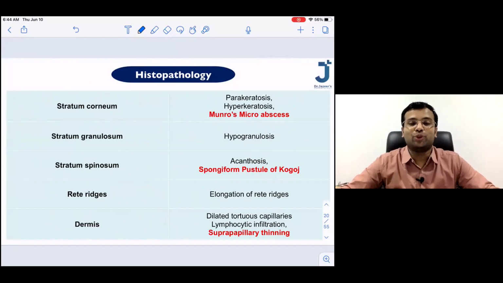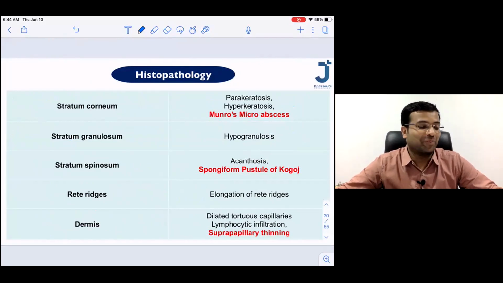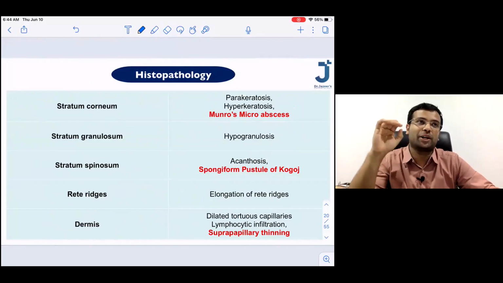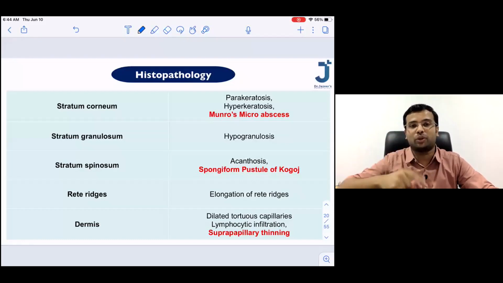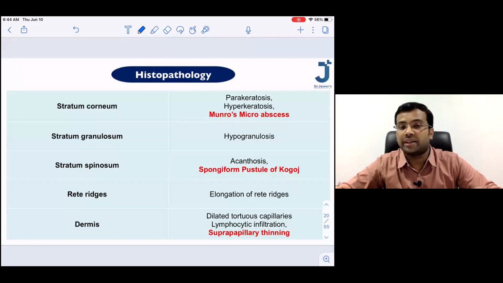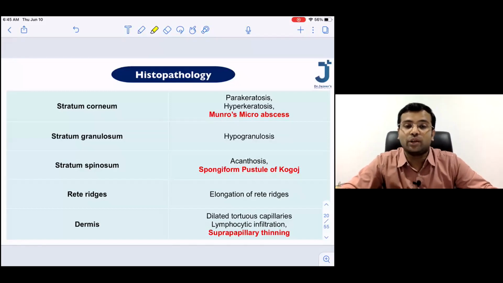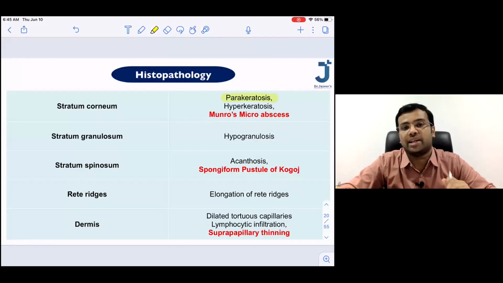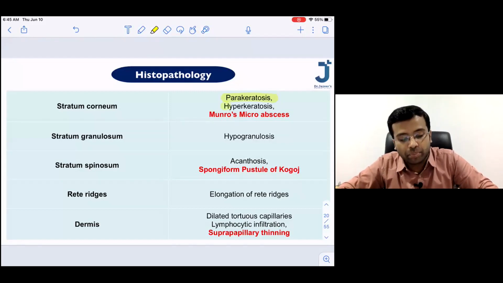I'm sure that all of you would enjoy learning histopathology, isn't it? So many changes in the skin. So I will not make it complicated. In the histopathology, I always prefer that you learn it according to the layers of the skin: stratum corneum, lucidum, granulosum, spinosum, basal, and what is happening to the dermis, etc. Whatever I have highlighted here is all important. In the histopathology of psoriasis, you will be able to see parakeratosis. Parakeratosis means the presence of nucleus in the stratum corneum. There will be a thickening of the stratum corneum. This is called hyperkeratosis.